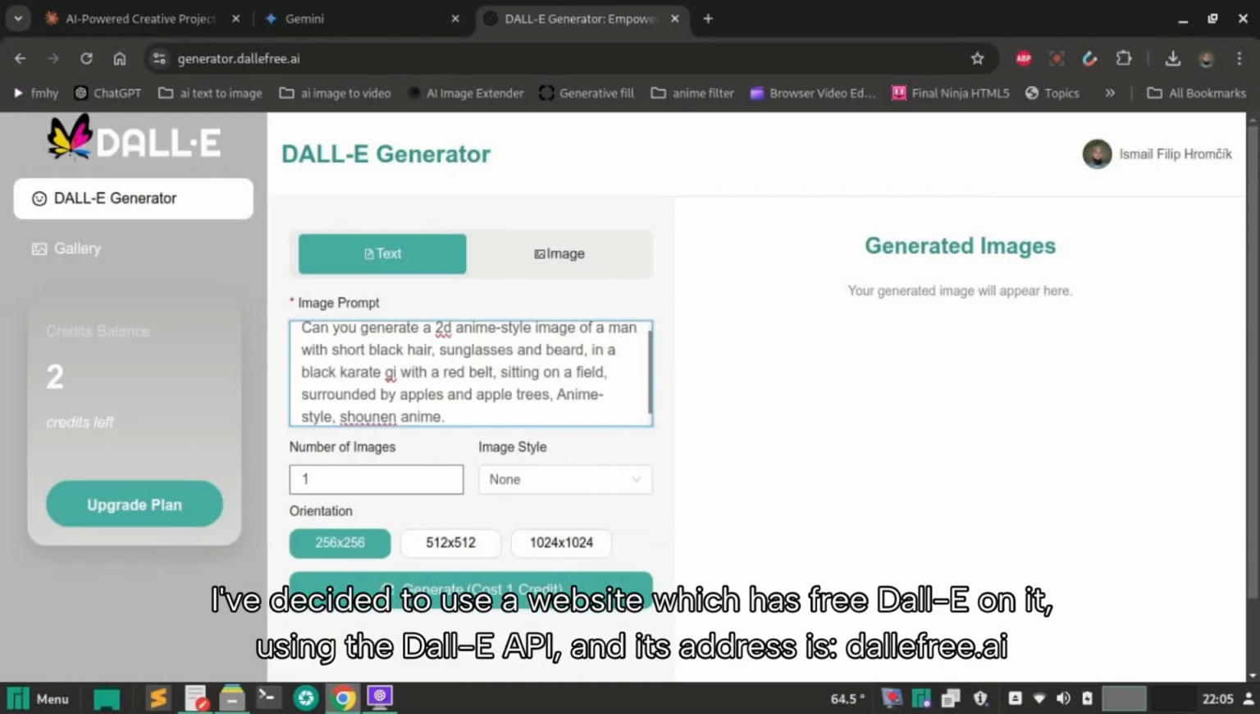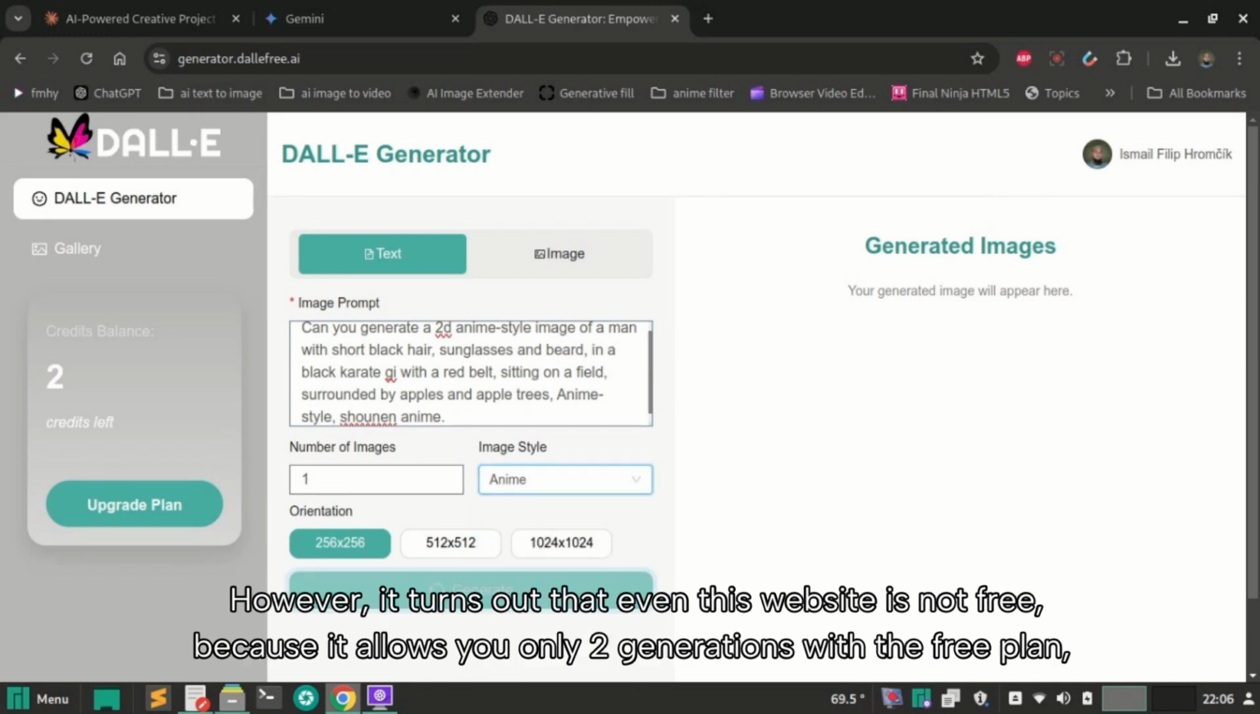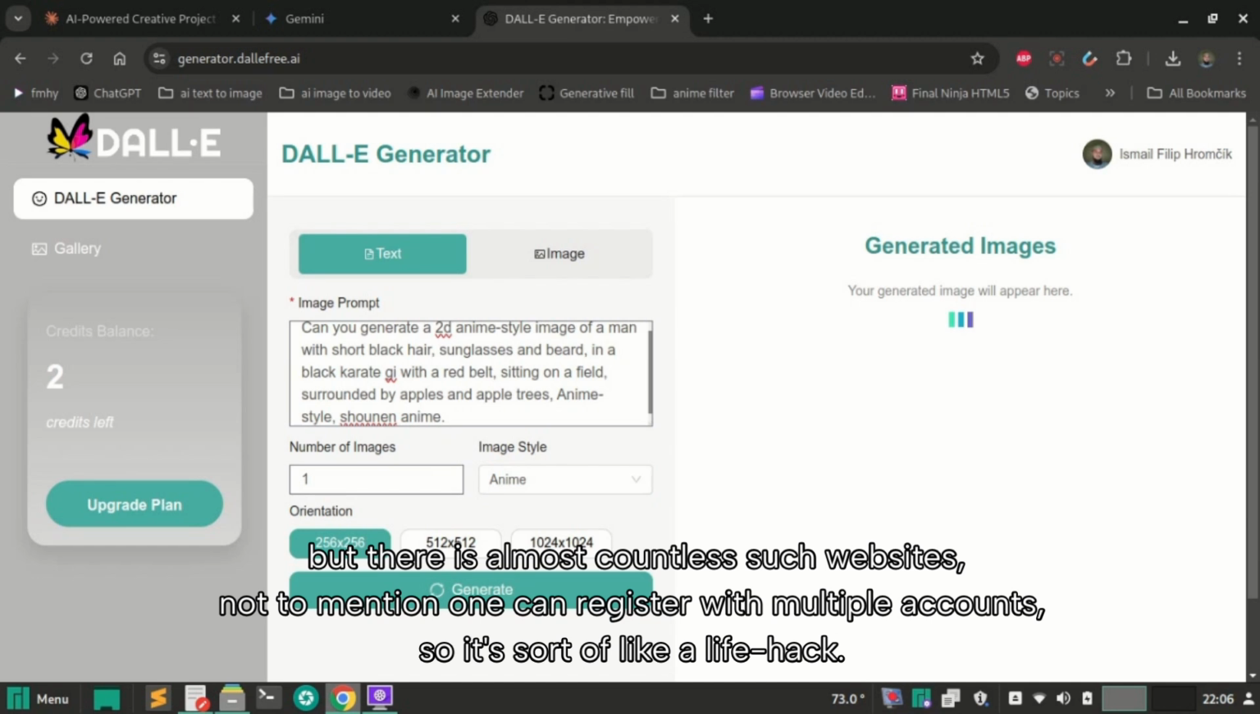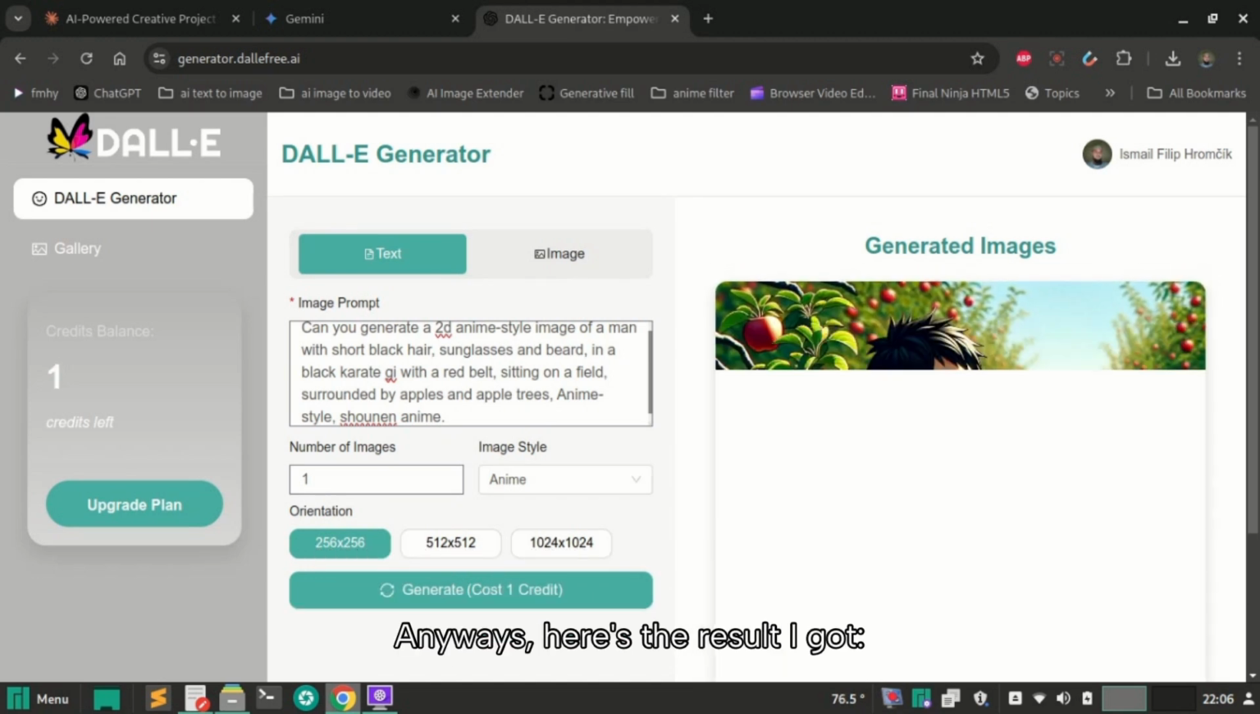I've decided to use a website which has free DALL-E on it using the DALL-E API, and its address is dalfree.ai. However, it turns out that even this website is not free because it allows you only 2 generations with the free plan, but there are almost countless such websites. Not to mention, one can register with multiple accounts. So it's sort of like a life hack. Anyways, here's the result I got.